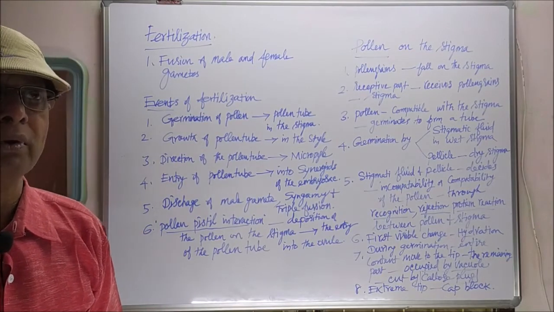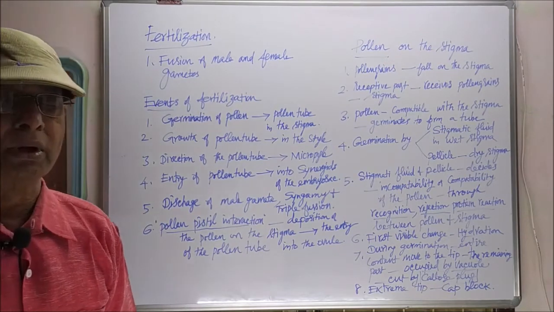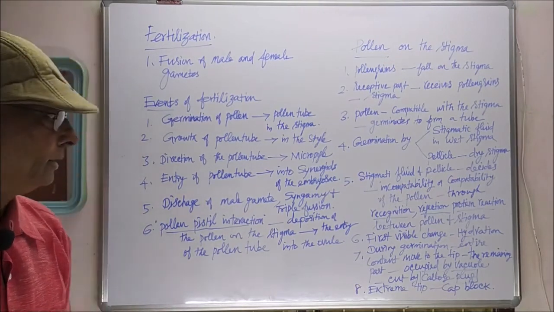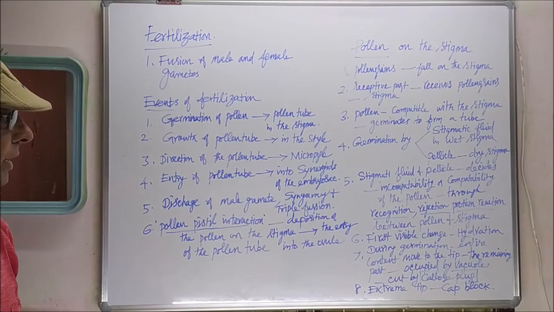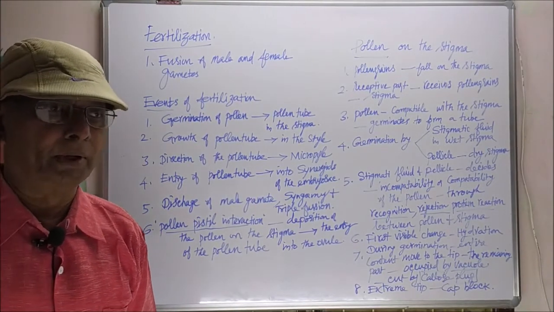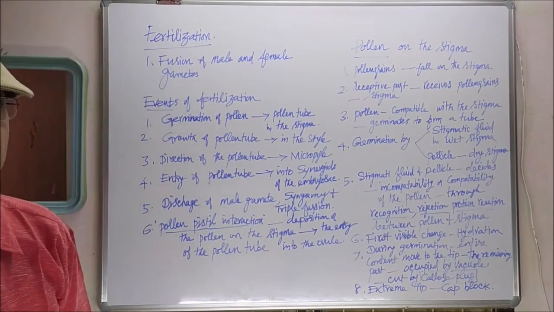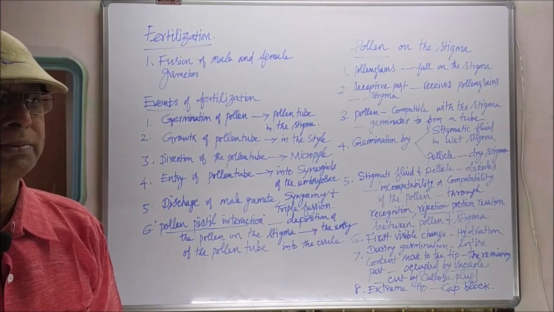Two male gametes will be discharged into the synergids of the embryo sac, and that is followed by syngamy and triple fusion. Syngamy is the union of male and female gamete. During the union of male and female gamete, triple fusion takes place.